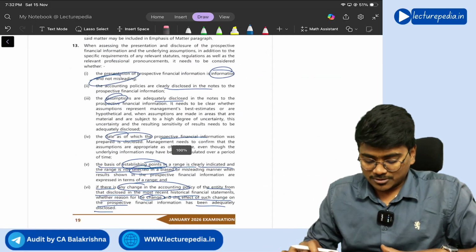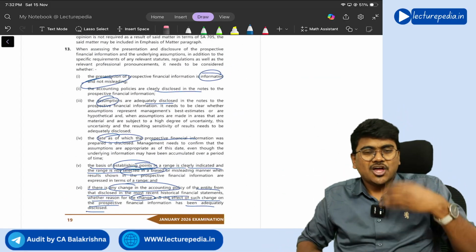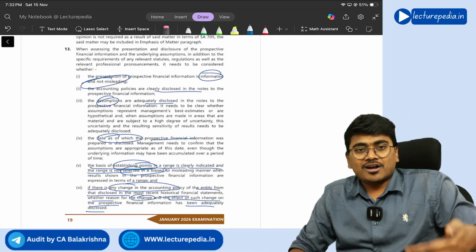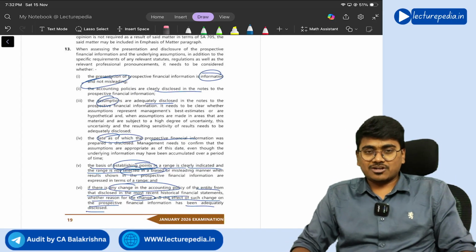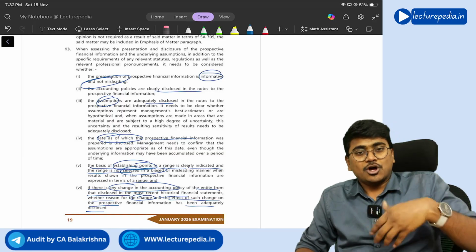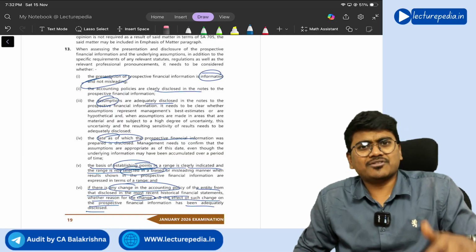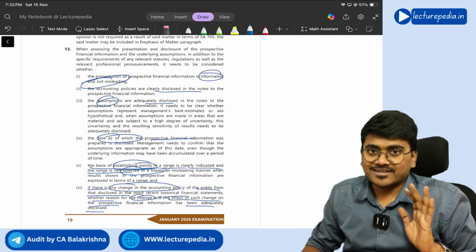So if you observe, of these 6 points, almost 4 points are already mentioned in the question itself, correct or not? There I have kept arrow marks. So already 4 points are mentioned in the question itself. The remaining 2 points you need to write. Getting it? Yes.